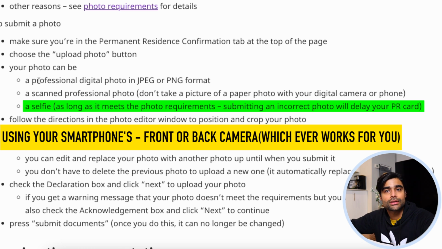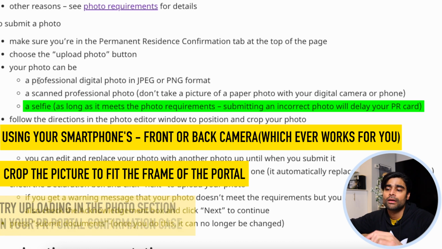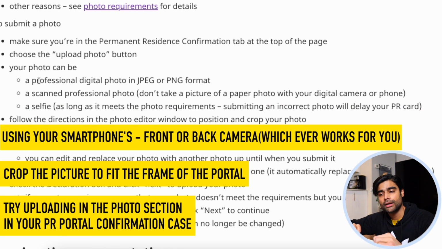So basically you can just use your smartphone or your camera to take a decent photo with proper lighting against the white background, and then crop it so that it fits the frame of the portal, and then try uploading it. Obviously it's going to take a little bit of trial and error to make it right, but it eventually happens. Or you can even do this online.